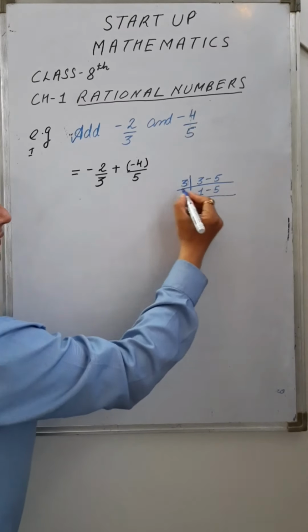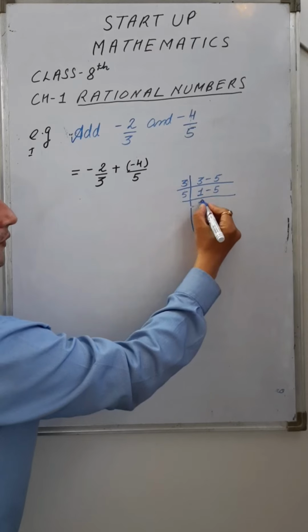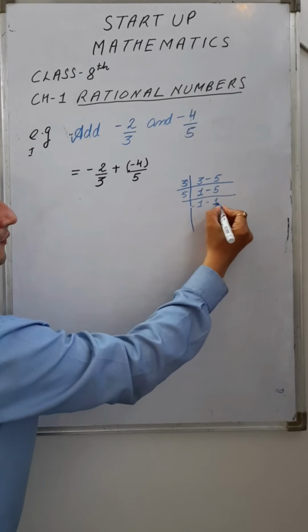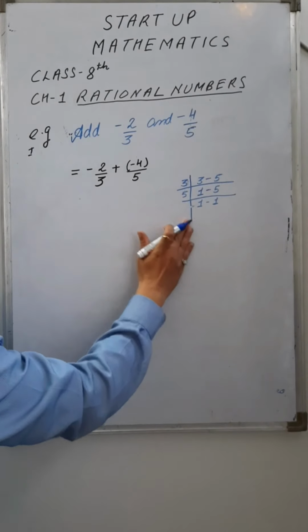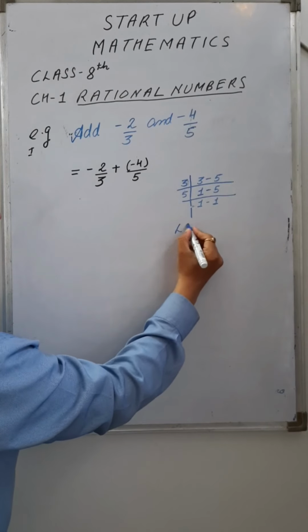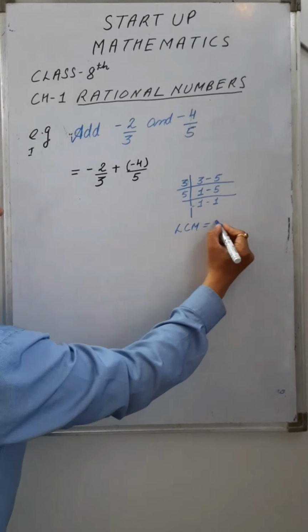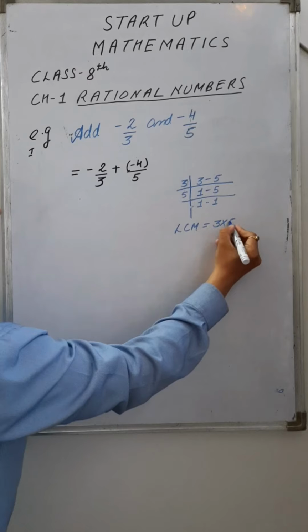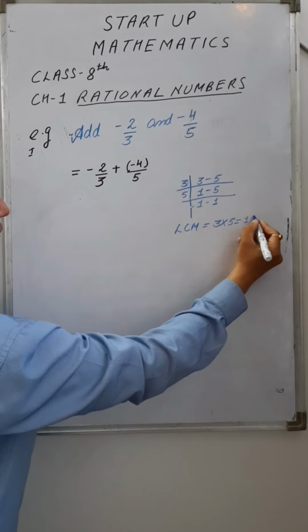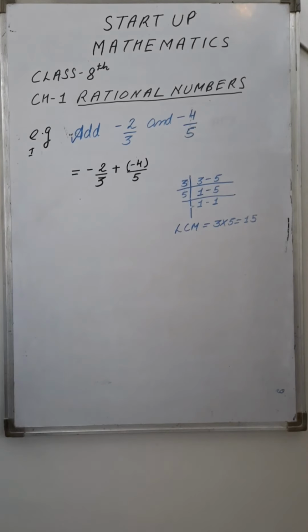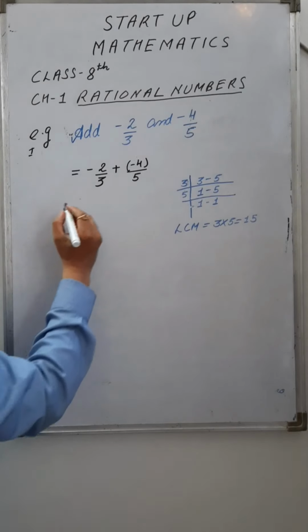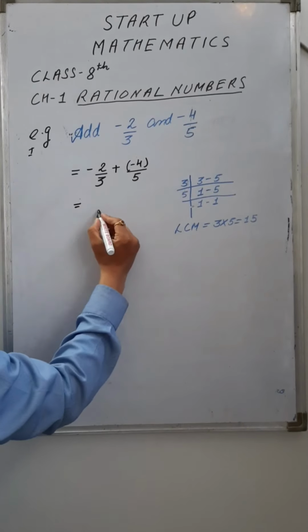Next is 5. 1 as it is, and 5 ones are 5. So what is the LCM? The least common multiple is 3 multiplied by 5, which is equal to 15. Clear? Now we have to write this LCM in the denominator part.